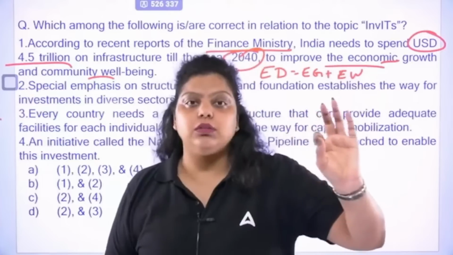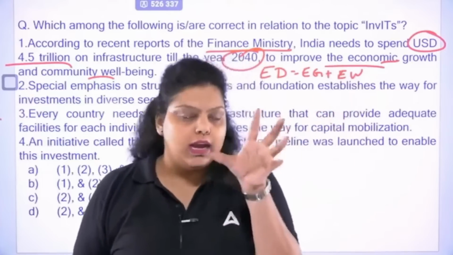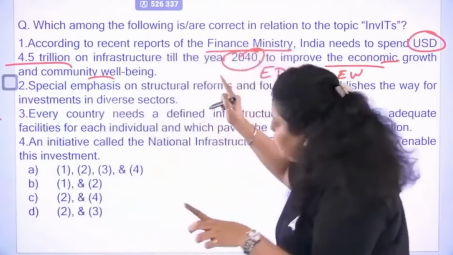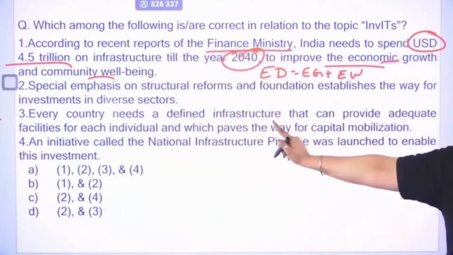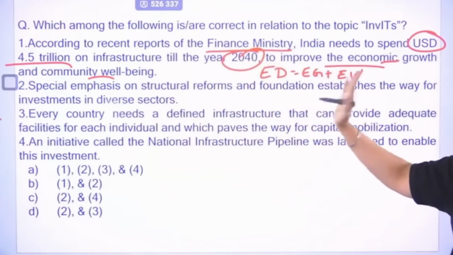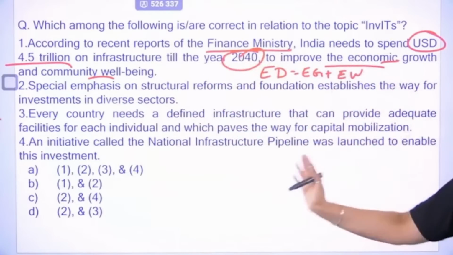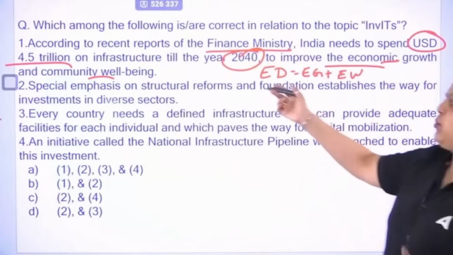So it is very important for the government to spend on infrastructure. And as per the latest report, $4.5 trillion has to be spent on the infrastructure sector so that you will be able to fulfill the infrastructure needs of the population. So the first one is correct.